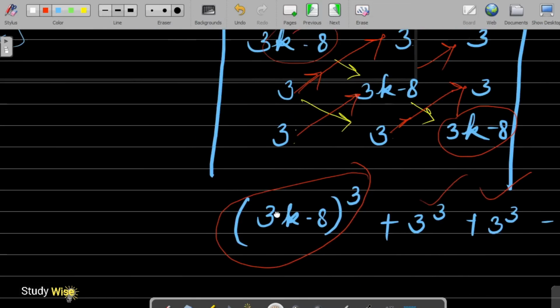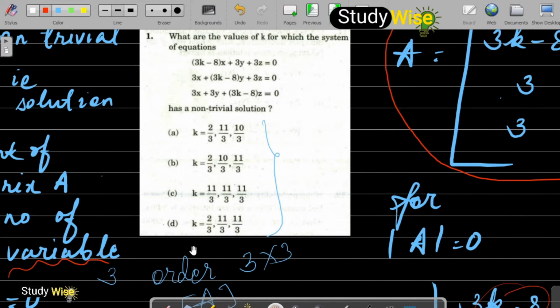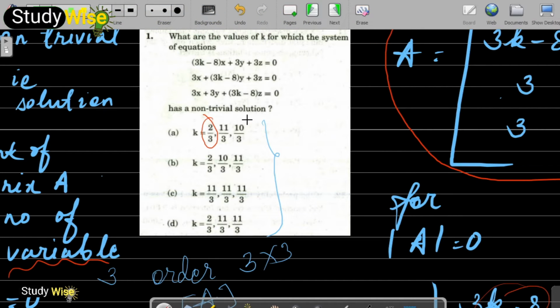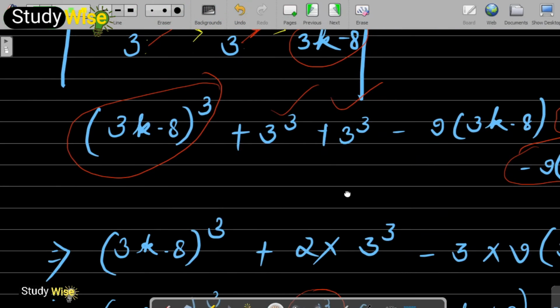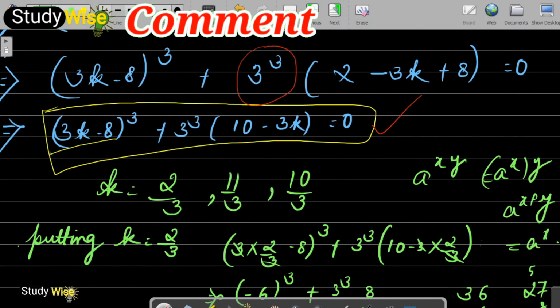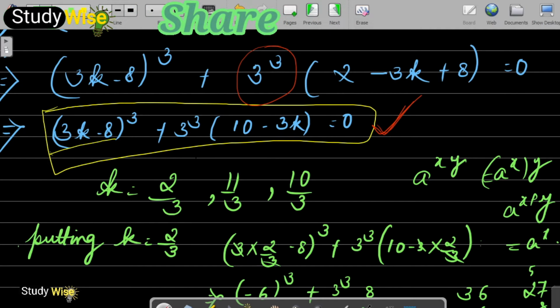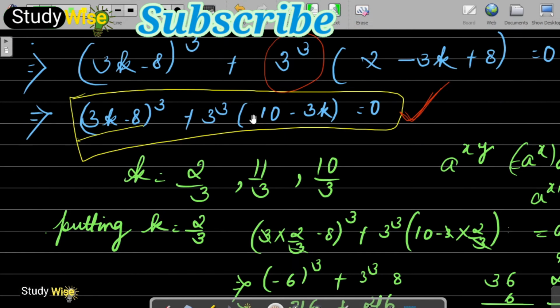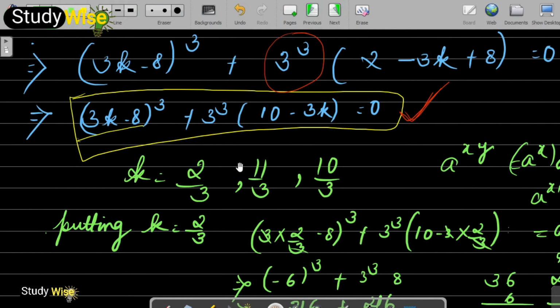What we can do is a trick. We look at the options and find that we have the numbers 2 by 3, 11 by 3 and 10 by 3. These three numbers are the only ones in the options, so let's put them in this equation and see which number satisfies it. We will separately put the values of k equal to 2 by 3, 11 by 3 and 10 by 3 in this equation.